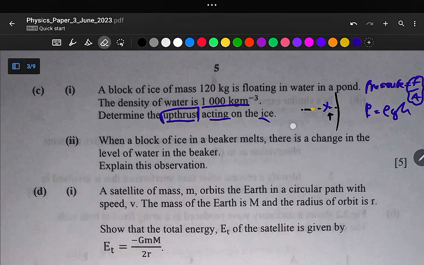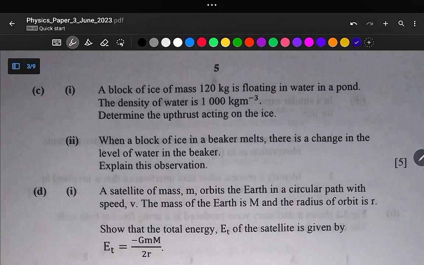So we're required to calculate the upthrust acting on the ice, given that the water has a density of 1000 kg per cubic meter and the mass is 120 kg. Upthrust is equal to rho g V. This rho is the density of the fluid, g is the acceleration due to gravity, and V is the volume.